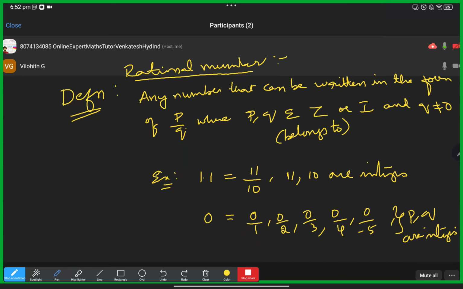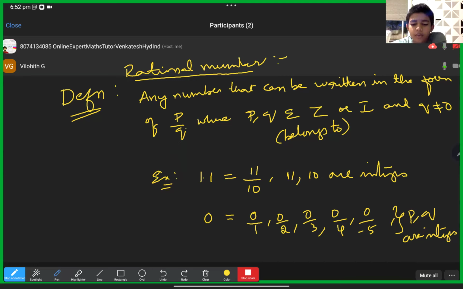So now one of the important multiple choice or fill in the blank questions is: is 0 a rational number? Yes. 0 is a rational number because we can write 0 in p by q form, where p and q are integers and q is not equal to 0. Except 0 by 0, we can write anything.